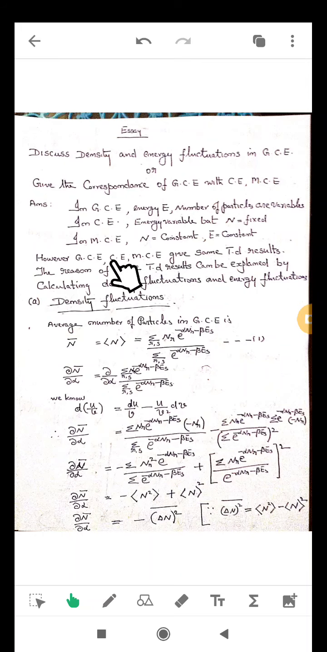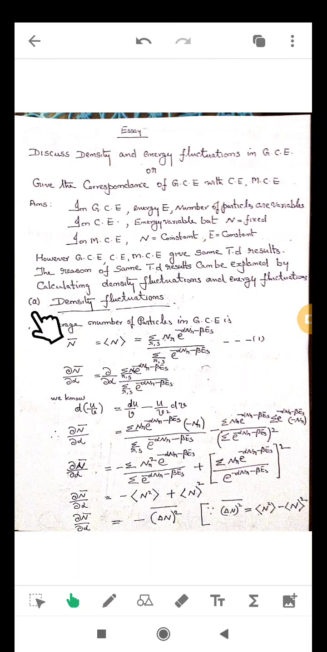Why all these three ensembles? Their definitions are entirely different, but they give the same thermodynamic results. What is the reason for this? The reason for the same thermodynamic result can be explained by calculating density fluctuation. Density means number density fluctuation, and energy fluctuations in grand canonical ensemble. So, we take this topic as an important topic.